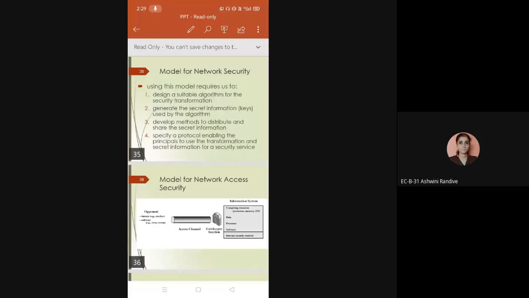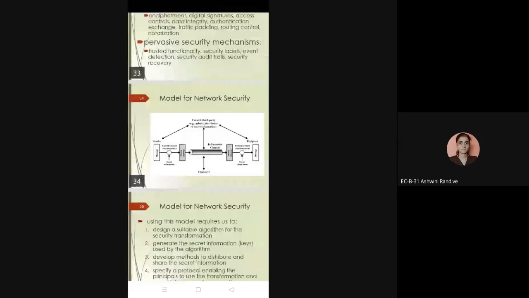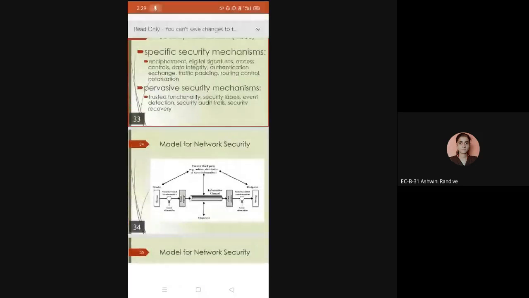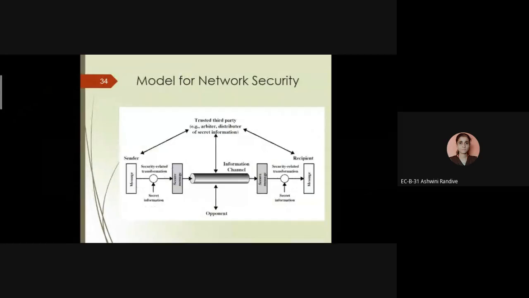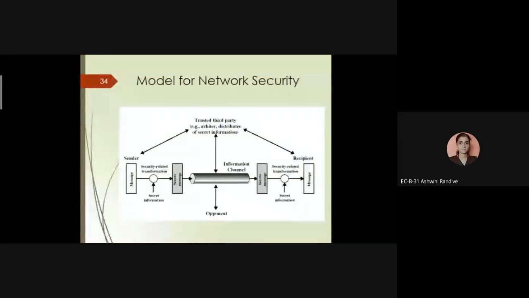Okay. Now we'll come to our network security model. By using these 4 points, now we can describe the network security model. Everyone focus on your screen. Here at the left side there is a sender, and at the right side there is a receiver. There is a third person. Now we require the keys. One key acts at the sender and another key at the receiver.